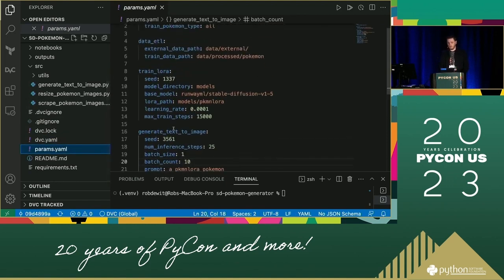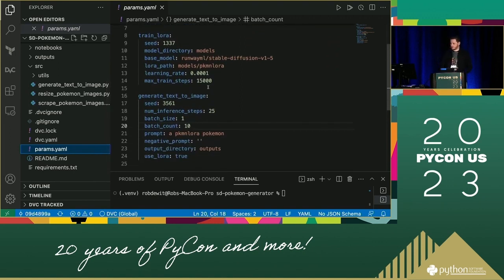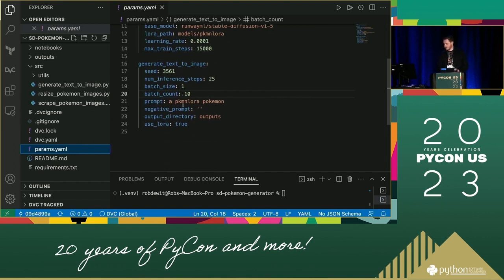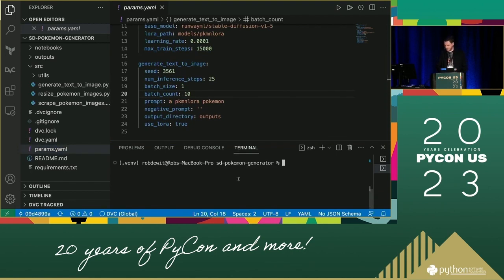So here we have our overview. We can change our seed, we can change our learning rate if we want to train it, we can change the max amount of steps. And then with these two combined, we can run the DVC pipeline from our command line. So for example, let's change the seed of our image generation. So we're at PyCon 2023, so let's change it to that. I think we'll be fine just generating now maybe 3 Pokemon right now. No, sorry, this one. And we'll speed it up a little by doing fewer inference.